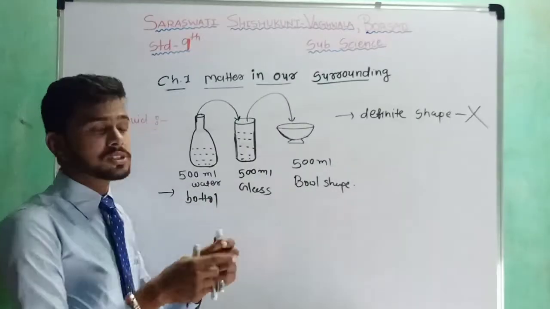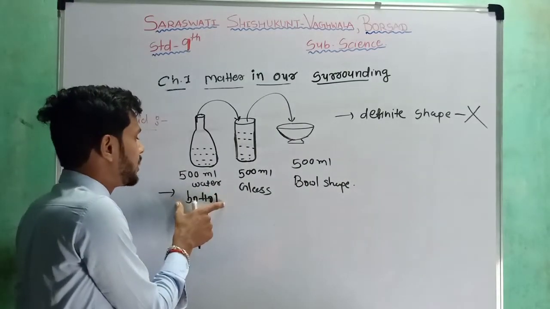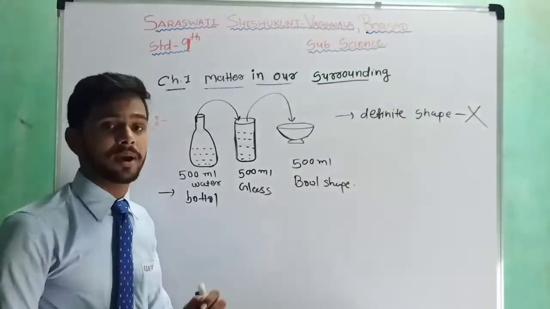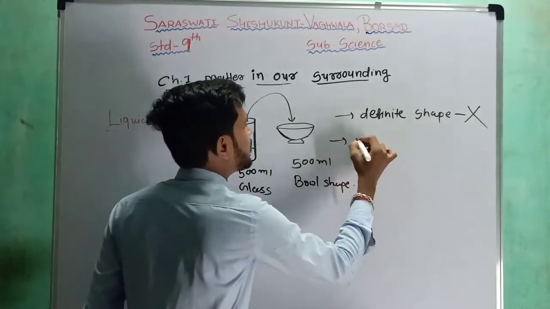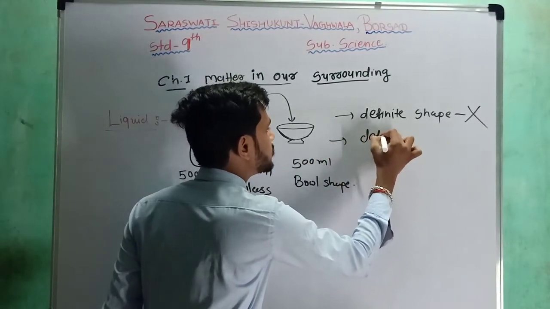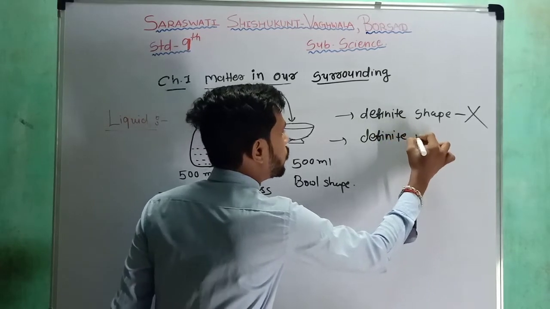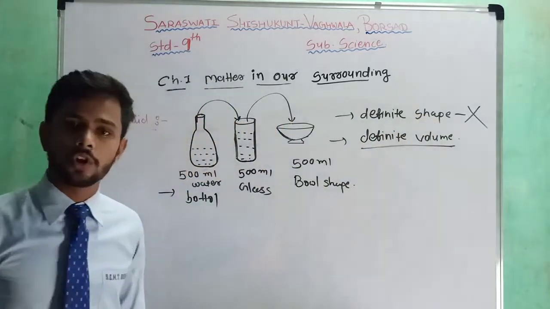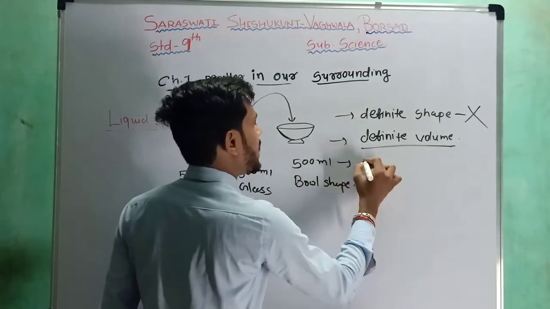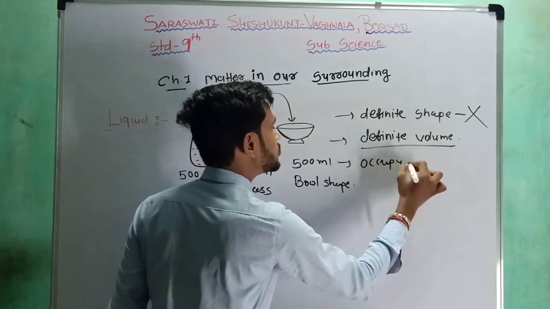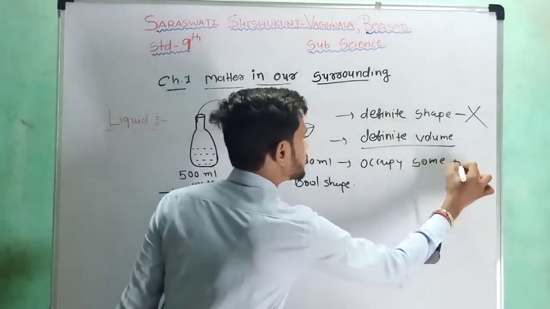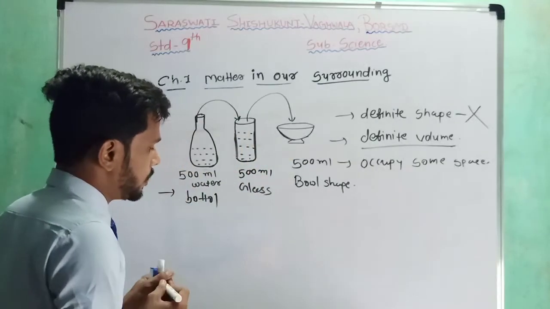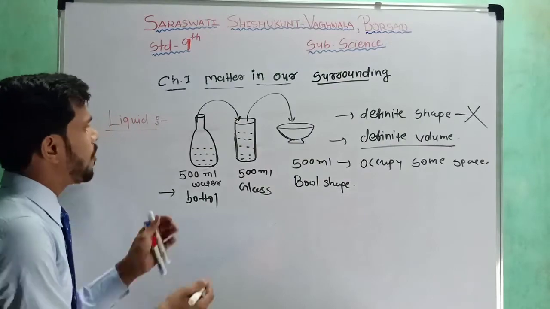But we can see that in this bottle there are 500 ml of water, in the glass there is 500 ml of water, and in this bowl there is 500 ml of water. So we can say that they have a definite volume, and due to this definite volume they can occupy some space.